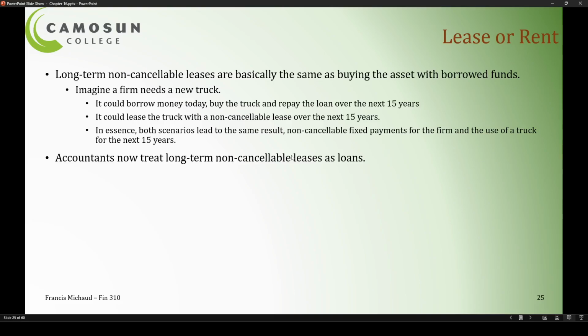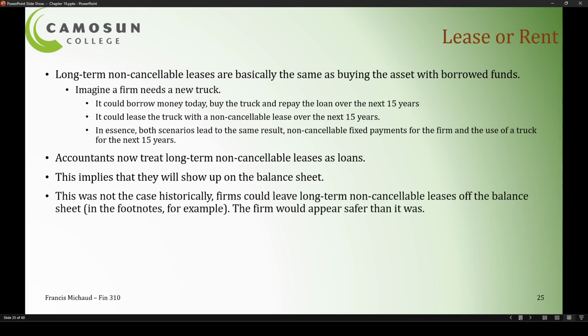Today, accountants treat long-term non-cancelable leases the same as loans. They just count them as if they were loans, but in the past it wasn't necessarily the case. This implies that these long-term non-cancelable leases now show up on the balance sheet. As I said, that wasn't necessarily the case historically, and you can see that this would create an advantage for long-term non-cancelable leases because they would make the firm look safer.